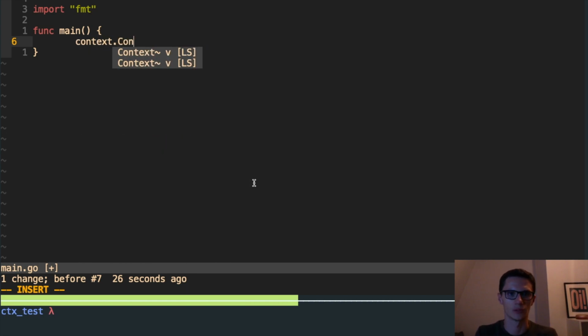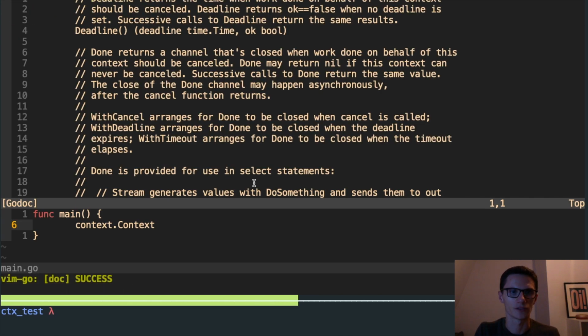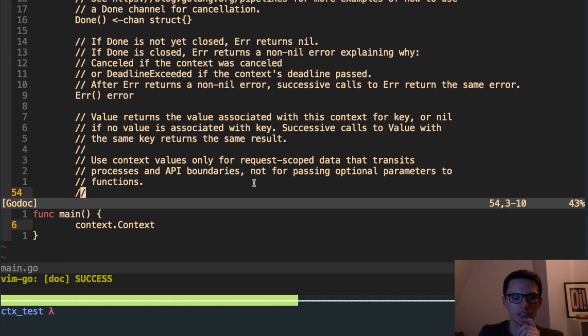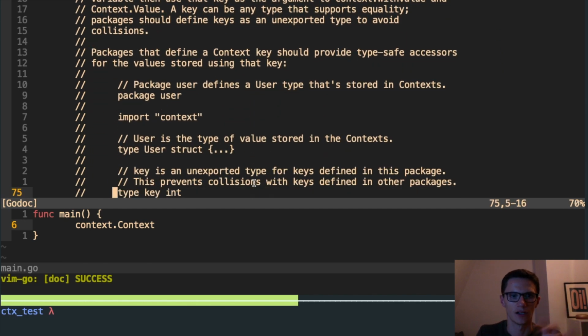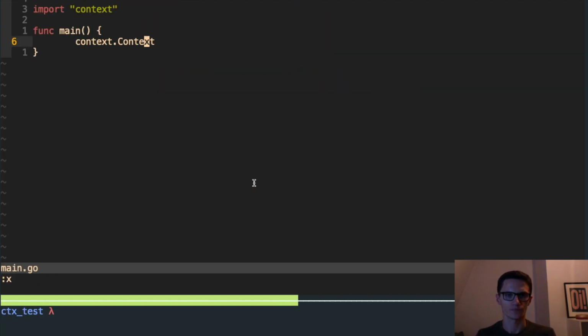A context is a type declared by the context package, which is a built-in Go package, and the context has just a few values. Okay, so a context that we're actually using here is an interface with a few methods. So it has a deadline, which we'll look at shortly, this done channel, the idea of an error on a context, and also values, which we'll touch upon. But like I say, they can be very powerful, but only if used correctly.